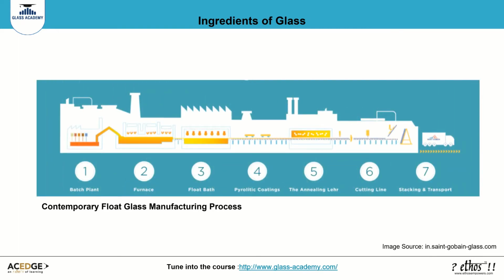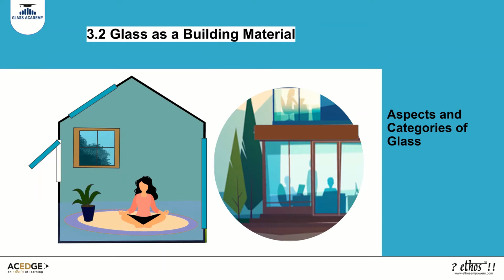Float glass is manufactured in the batch plant. The raw materials are weighed and mixed with 4% moisture content. The homogeneity or the purity of the material is important in determining the glass quality. From the mixer, it goes into the doghouse. Further, it is fed into the furnace. Tune into the course on Glass Academy on glass manufacturing for more information on this.